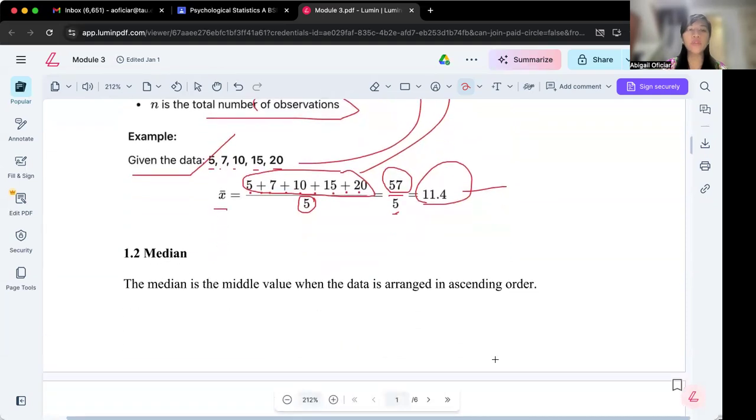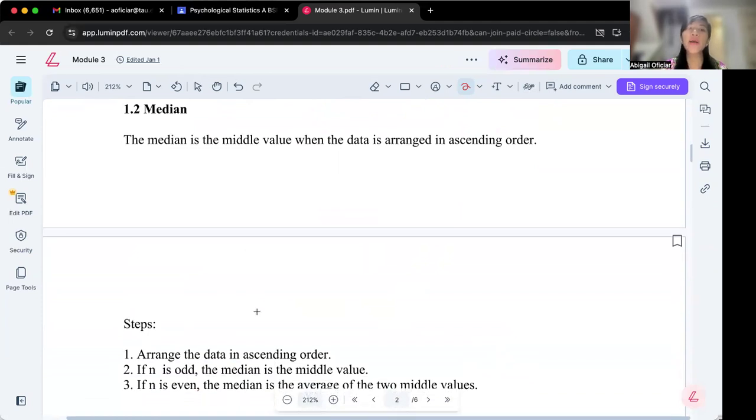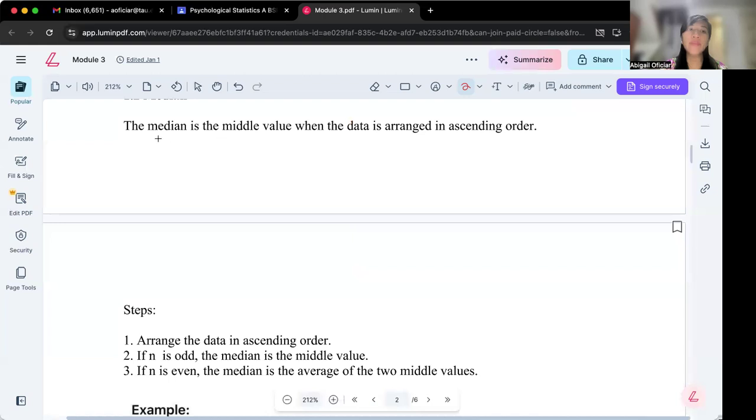Now, let's move on to the median. The median is the middle value when the data is arranged in ascending order. Don't forget that we have to arrange the data first in ascending order. Some use descending, but it is better to use ascending for this part.